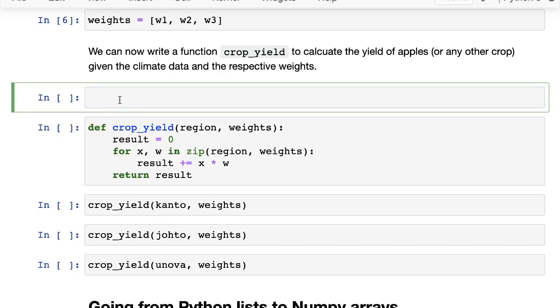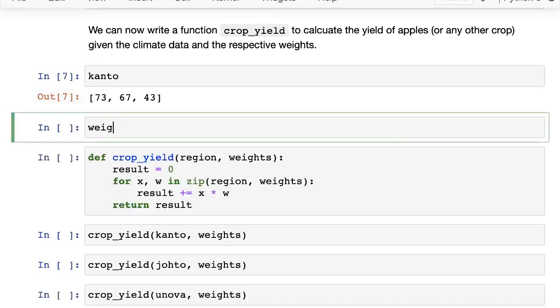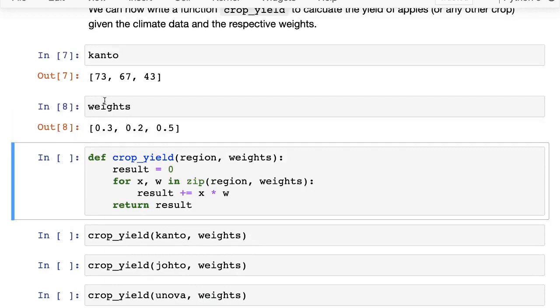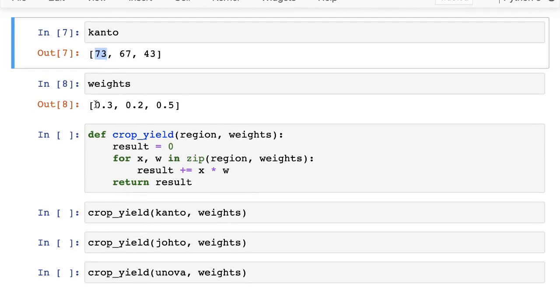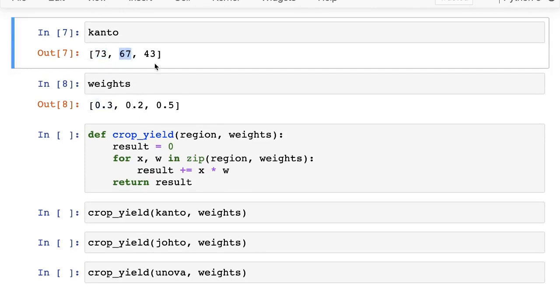Maybe let's just look at the Kanto region and let us look at the weights. What we want to do is multiply the first element, 73, by the weight 0.3. Then we want to multiply 67 by 0.2, and we want to multiply 43 by 0.5. So in some sense, this is an element-wise multiplication. And then we want to add up each of these products. So we get 3 products, and we add them up.